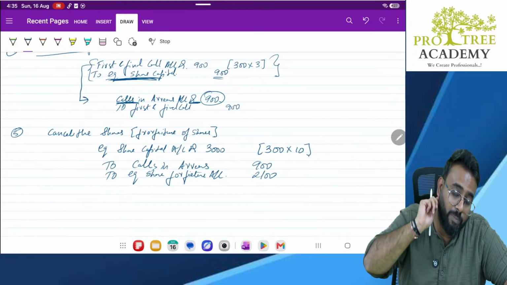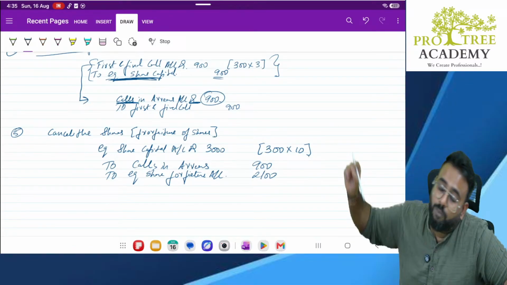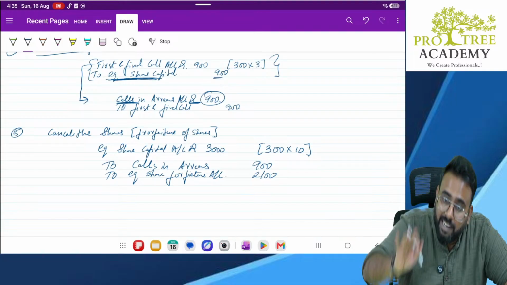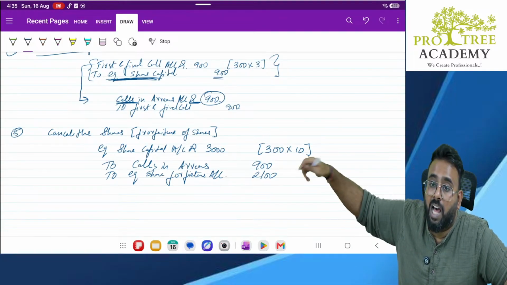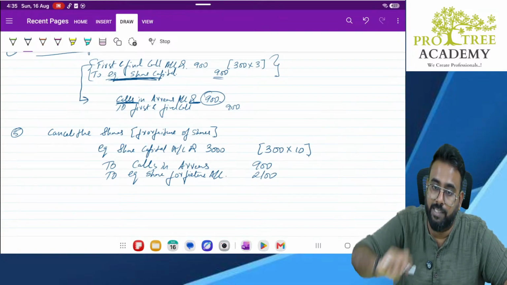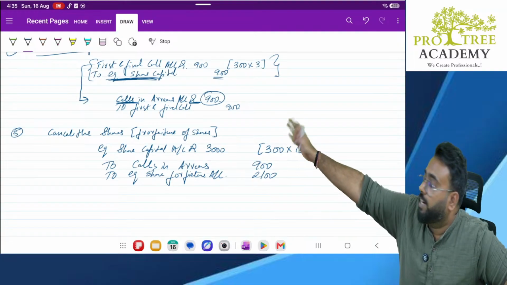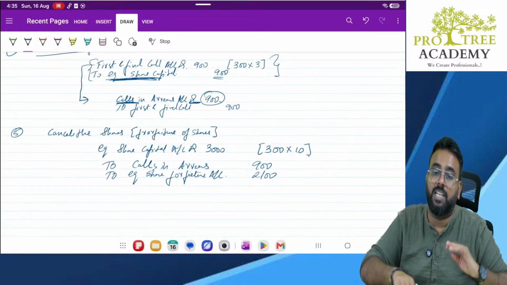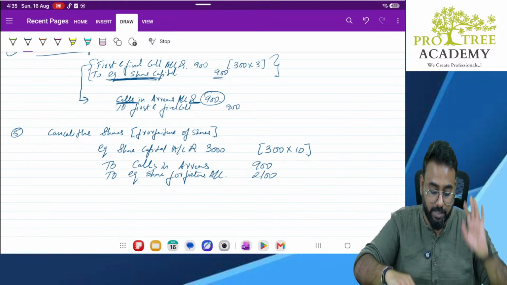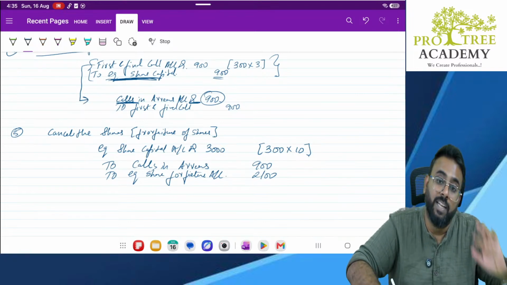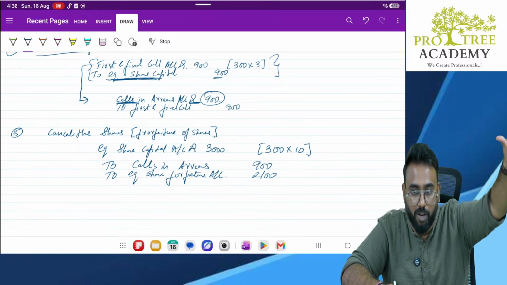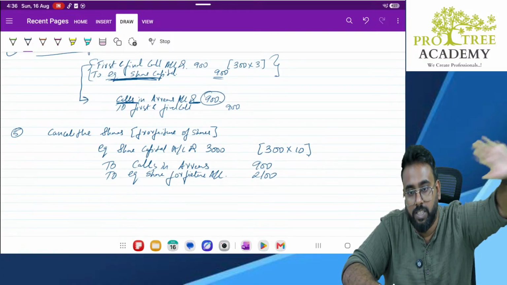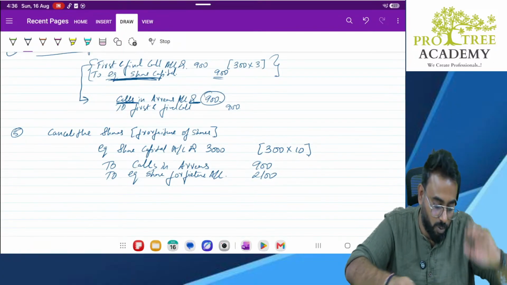Sir, till when will it be kept? It will be kept in share forfeiture account till the cancelled shares are reissued to somebody else. So this 2100 will be kept in equity share forfeiture account till the cancelled shares are reissued to somebody else. Okay. Then what will happen, sir? Then what will happen is a different story. Hold on. First you understand basics. Then we'll come slowly.